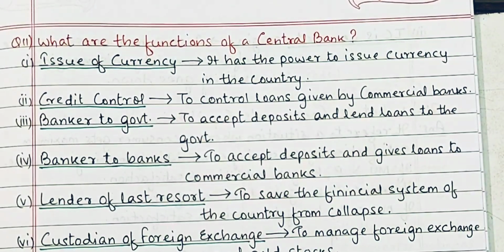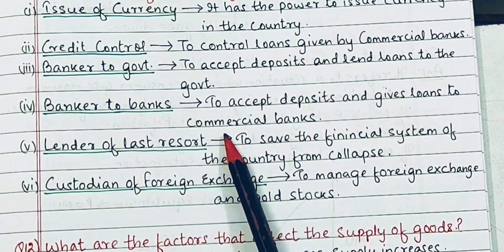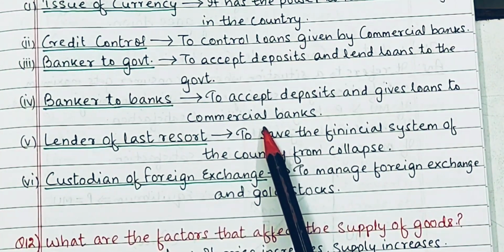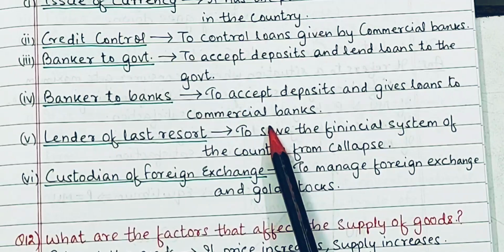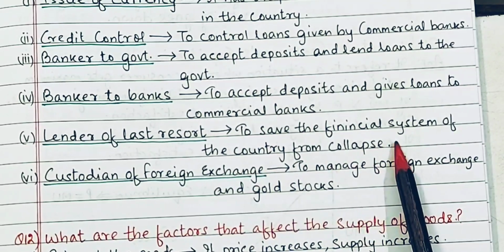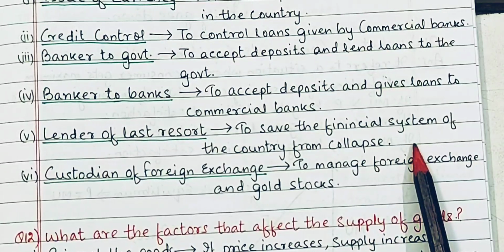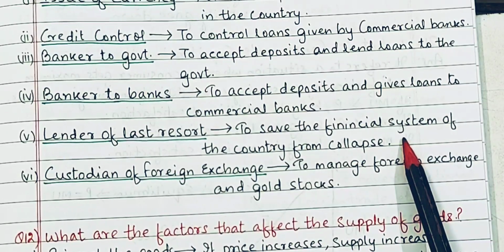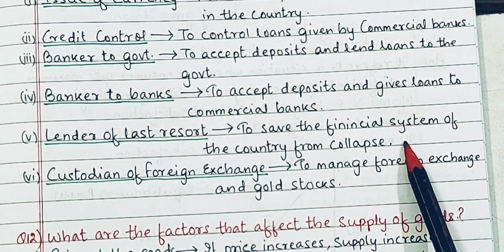And then banker to banks. Central bank, because all the banks that are operating in India have their accounts in RBI. So whenever they need funds or whenever they want to deposit their money, they can do it with the RBI. And then lender of the last resort. That means if there is any financial problem in the economy, if there is a financial collapse, in that case RBI can save the economy from that type of calamity. So it is a lender of last resort, right?